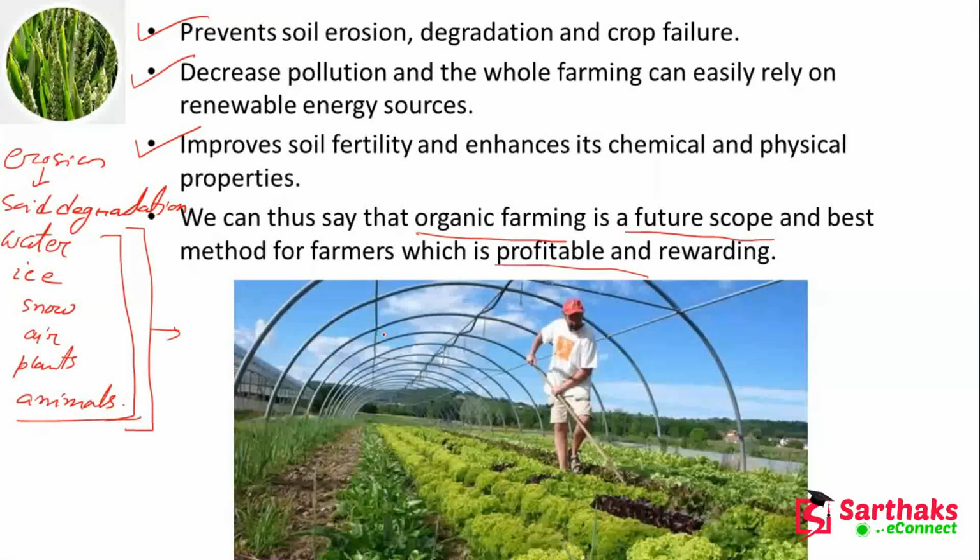So now a little bit of awareness has come into the picture, and we are focusing on organic farming. The market for organic foods is growing at a compound annual growth rate of 20 to 22%. So here we are going to increase organic farming, and we are encouraging all the farmers to do organic farming. And here we can see that we have improved our environment a little bit also.